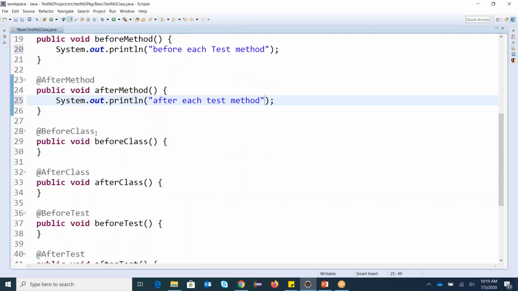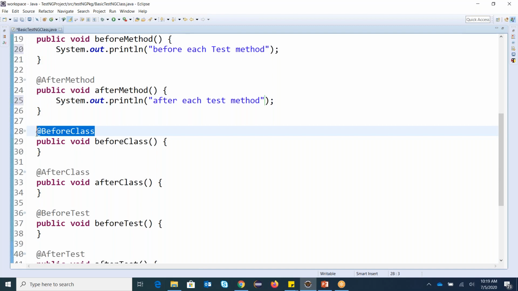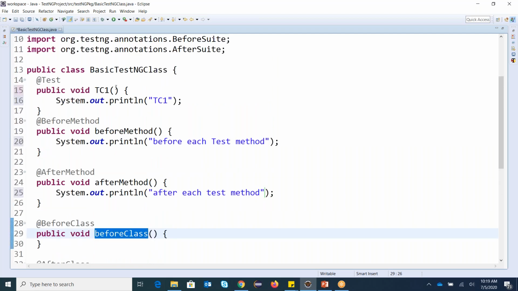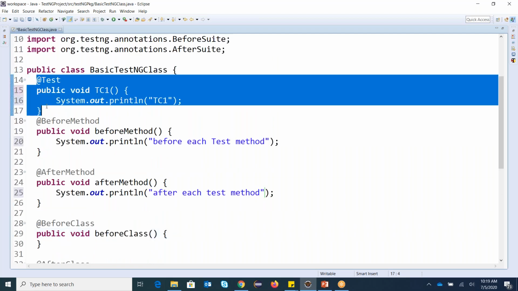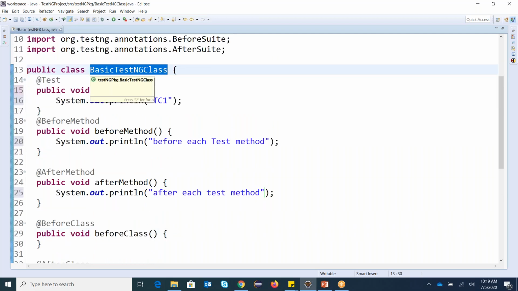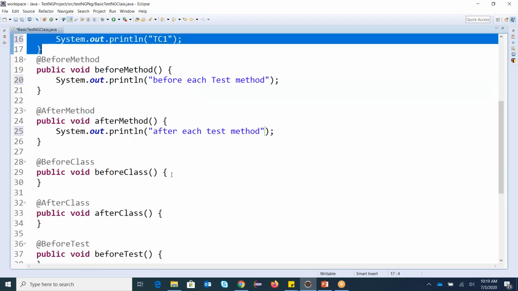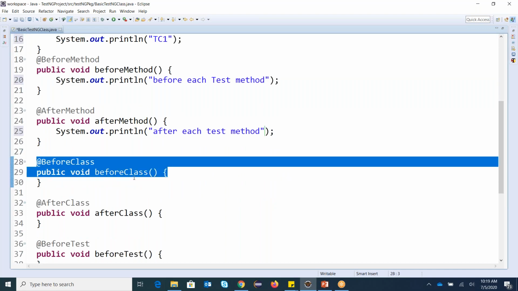Okay. Now the next annotation is before class. Before class is the annotation which says it will execute before my first @Test executes from the current class. That means if in this class there are 10 test cases, then before all 10 test cases, before class will execute only once.